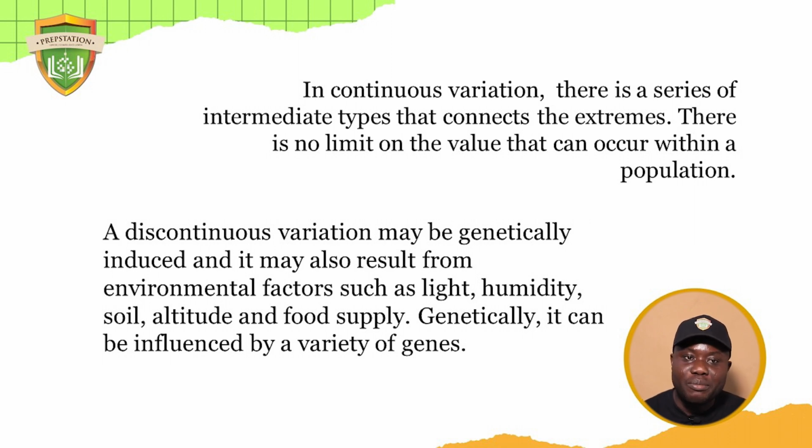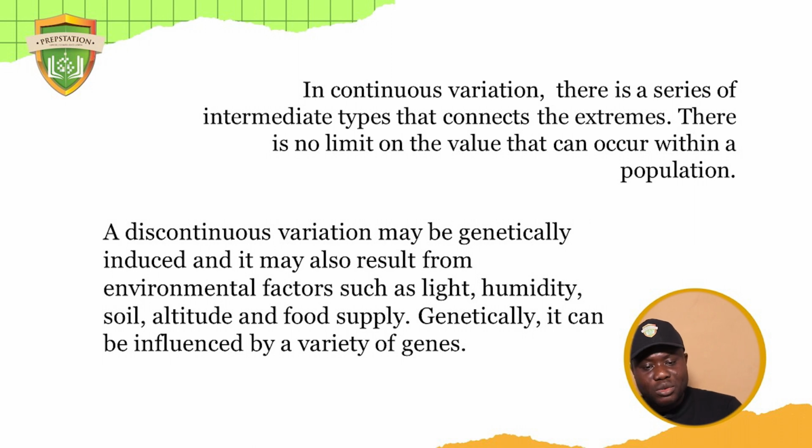Look at fingerprint. There's no limit to the fingerprint that men can have. Different kinds of fingerprint exist. Look at the weight. Different kinds of weight. Look at the size. Look at height. There's no limit. Look at the root size. Look at the leaf size. Look at the size of petals and the size of sepals. Those are examples of morphological or continuous variation.